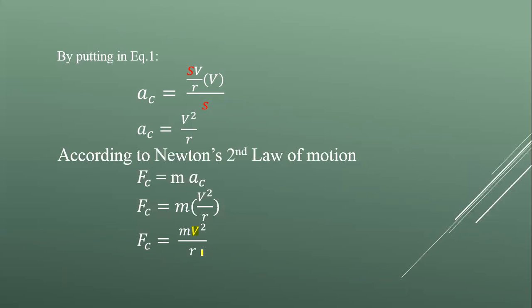In terms of angular velocity, we know that v is equal to r omega. This is relationship between linear velocity and angular velocity. So by putting the value of v in the previous equation, it becomes m r square omega square over r. यहाँ एक r से ये एक r cancel.